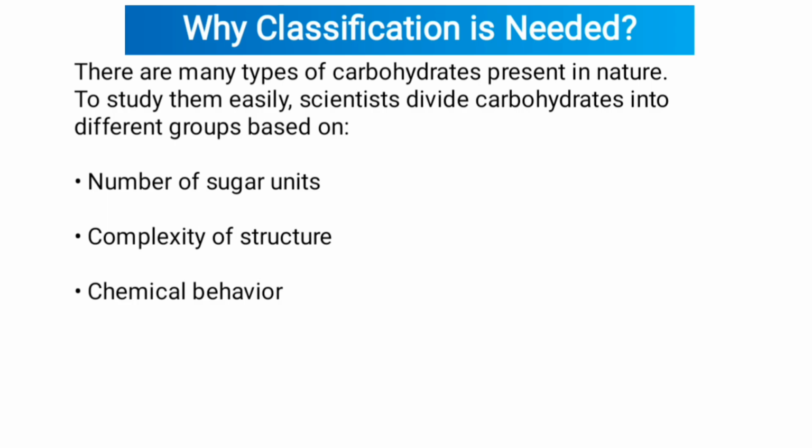There are many types of carbohydrates present in nature. To study them easily, scientists divide carbohydrates into different groups based on the number of sugar units, complexity of structure, and chemical behavior.